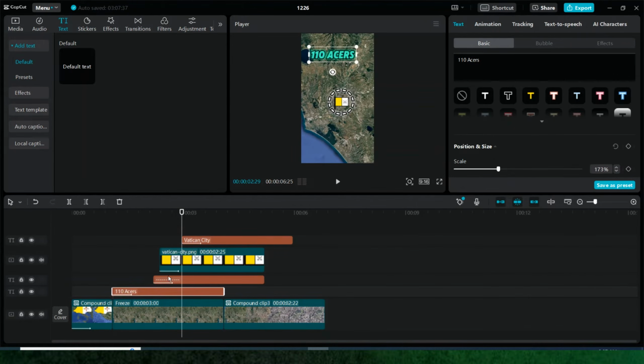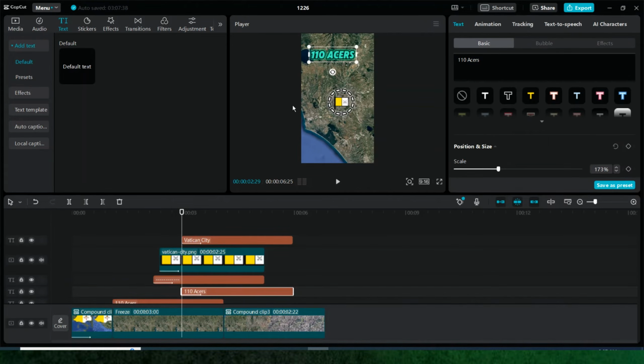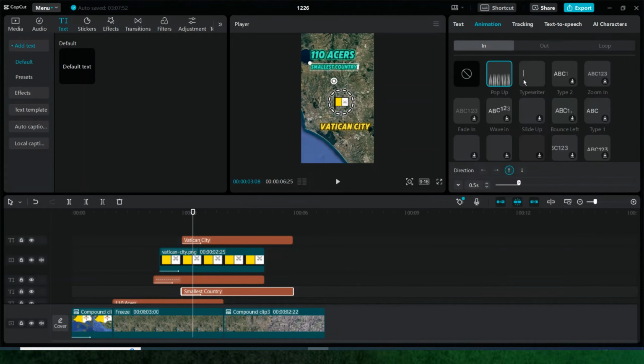Now copy this text and paste it here. Click on Edit, and then type smallest country. Choose its animation to typewriter and decrease its duration. Finally, our map is ready. Click to Export button and save it to your computer.